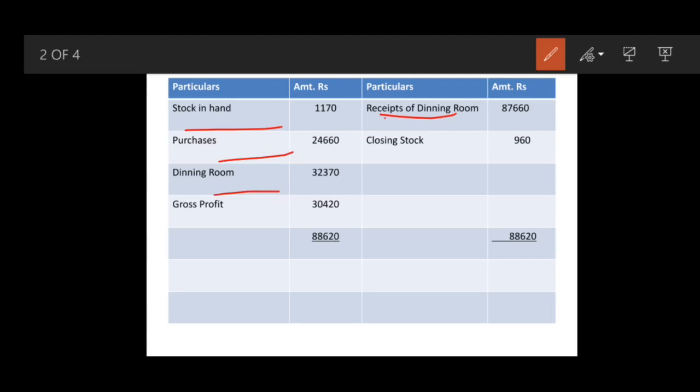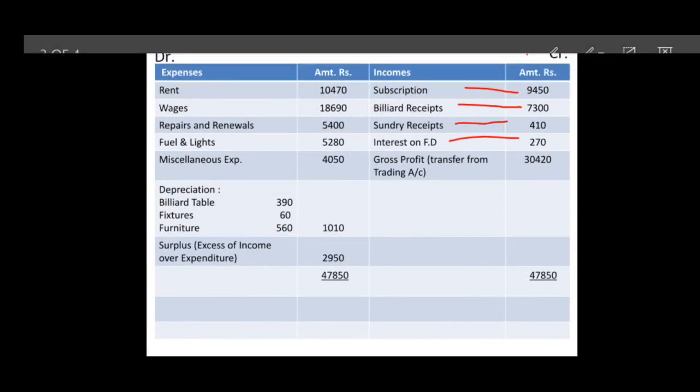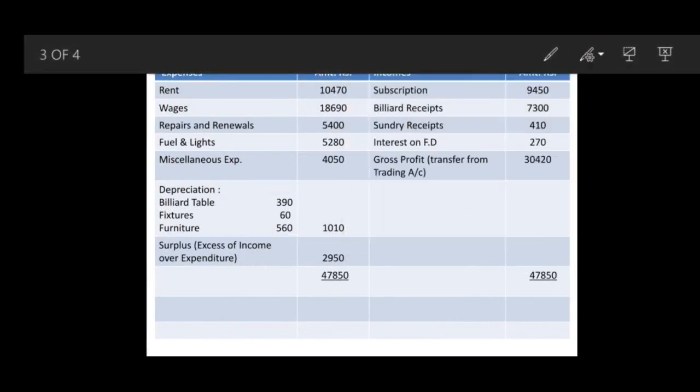Dining room, again same, dining room 32370. Then rent. Now rent will be income and expenditure, debit side. Very first item, rent, 10,470. Then comes your wages. Same over there only, income and expenditure, wages.